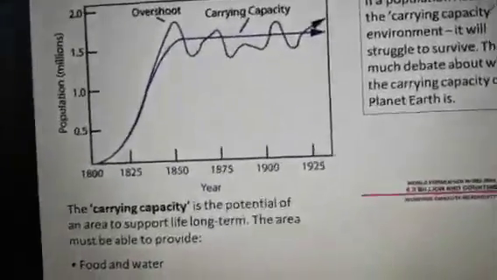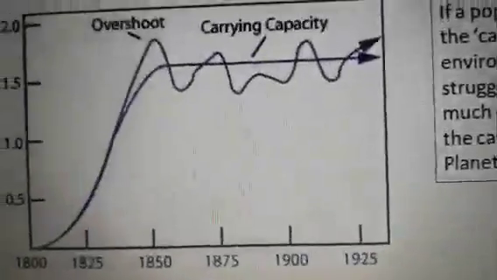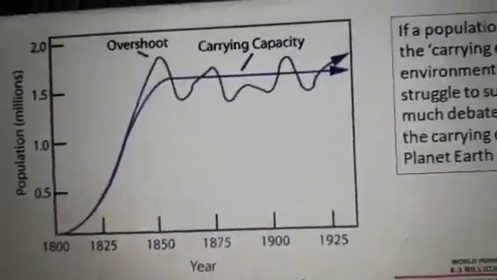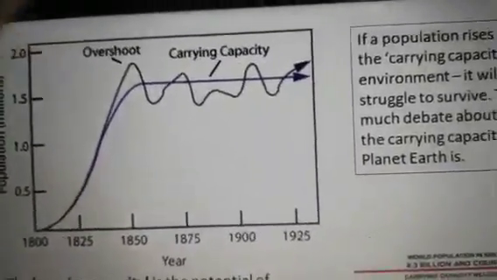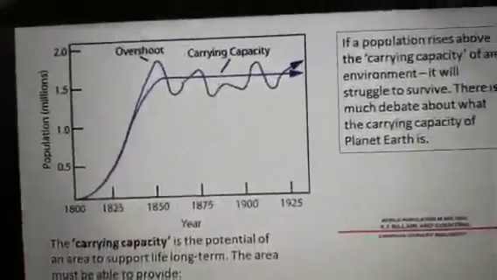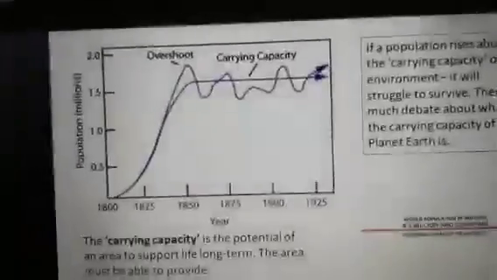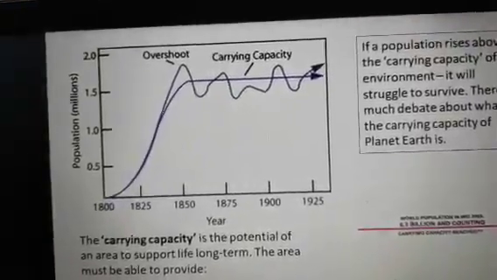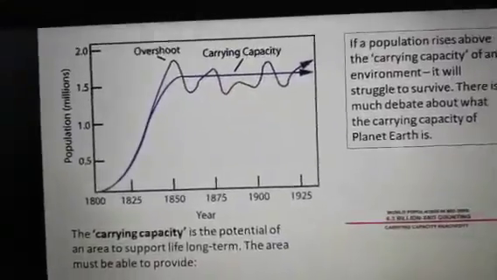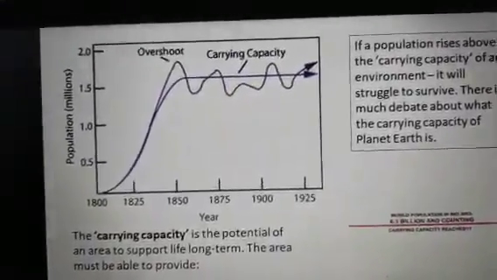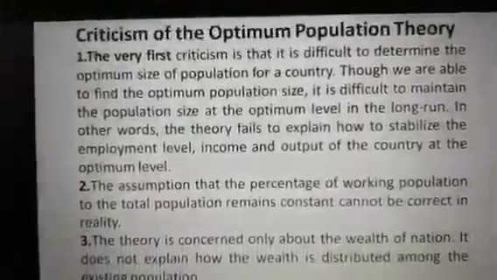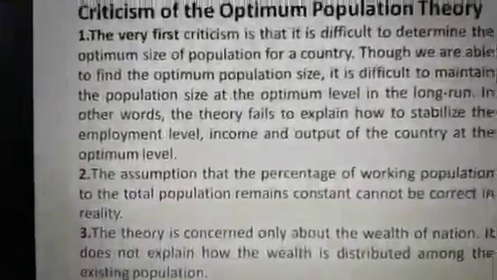In each and every country there is a carrying capacity, and when we overshoot this carrying capacity, the problem begins, and then the optimum population theory works. So we have to correlate this theory with the Malthus theory and with the growth story. Now, when we criticize this theory, the criticism falls under four parts.